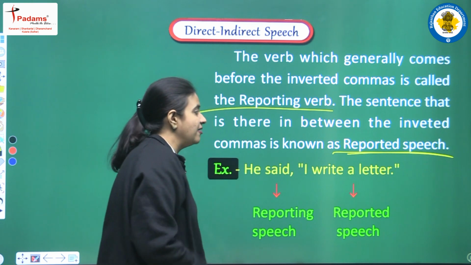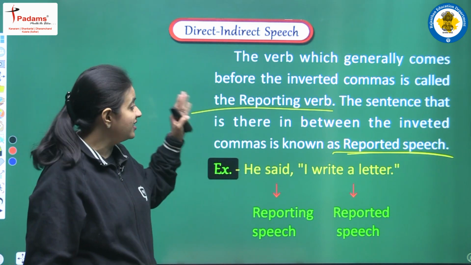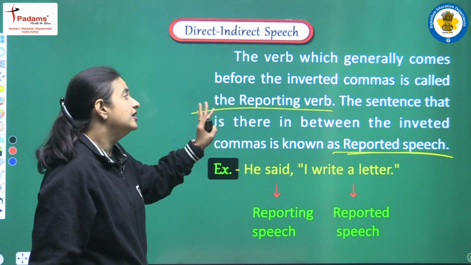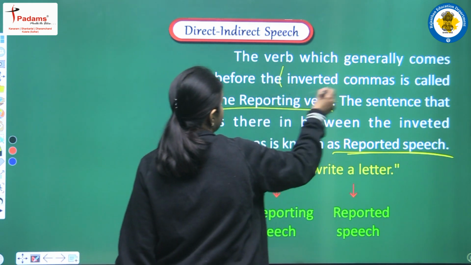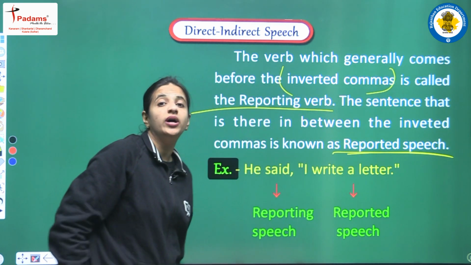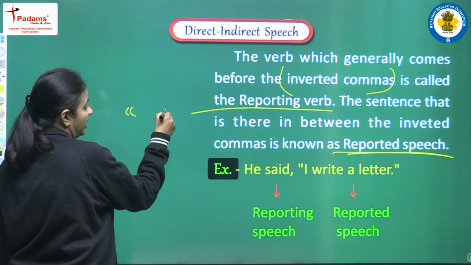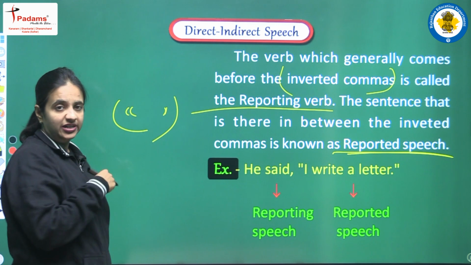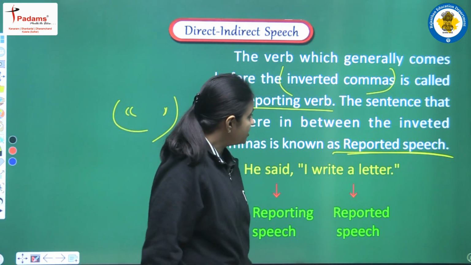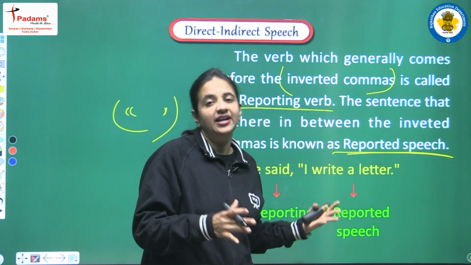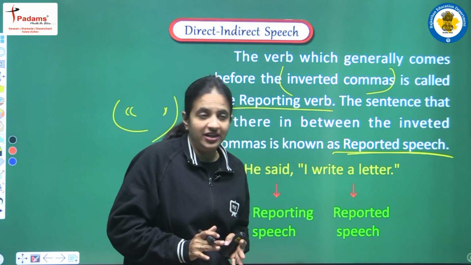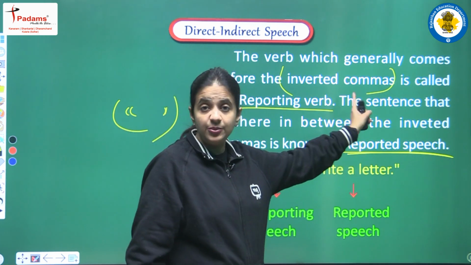So again we are having more details related with direct speech. In a direct speech sentence we are having inverted commas. I am sure you all know what inverted commas means, right? This is known as inverted commas. So in direct speech we are having one part that is there in between the inverted commas. That part is known as reported speech.